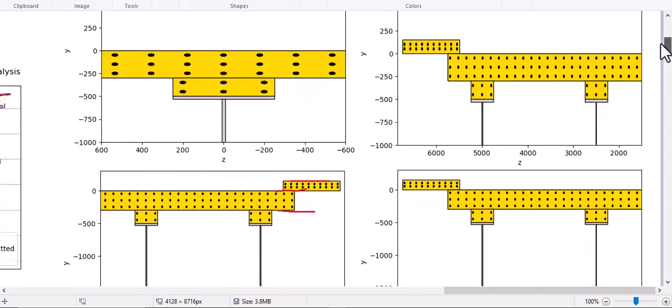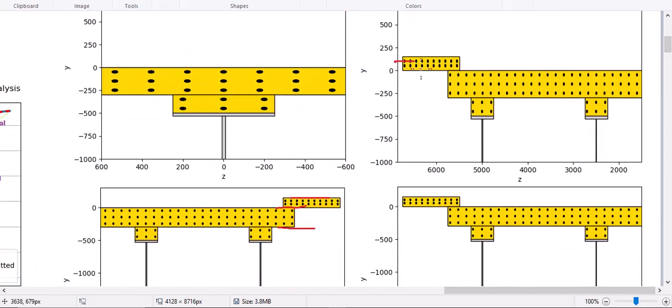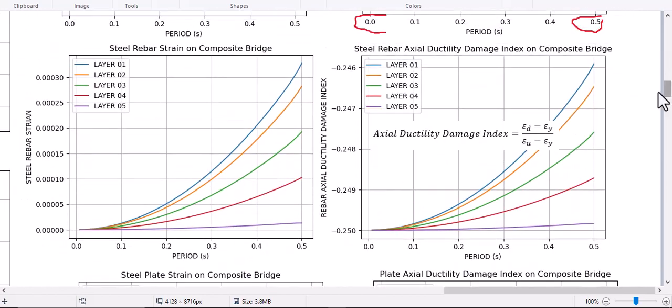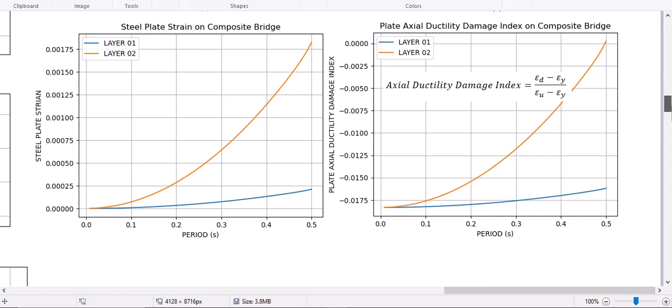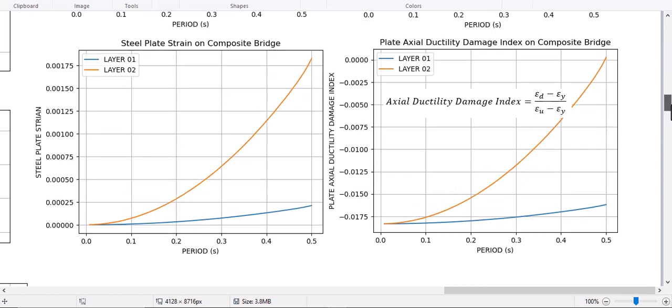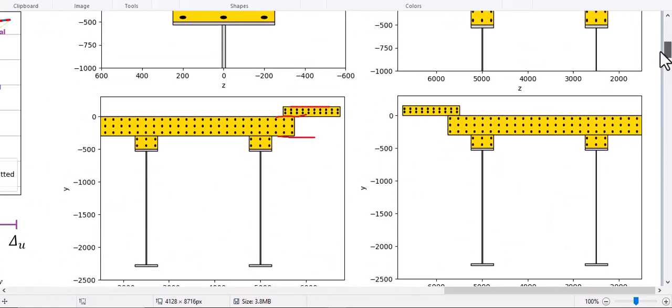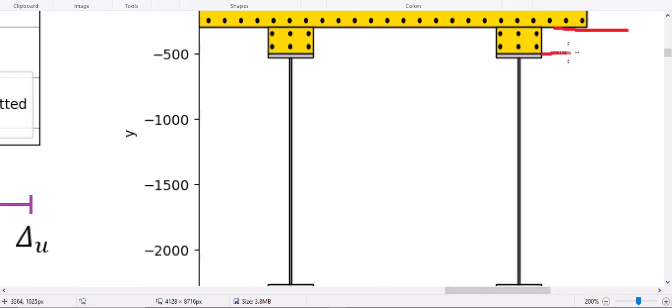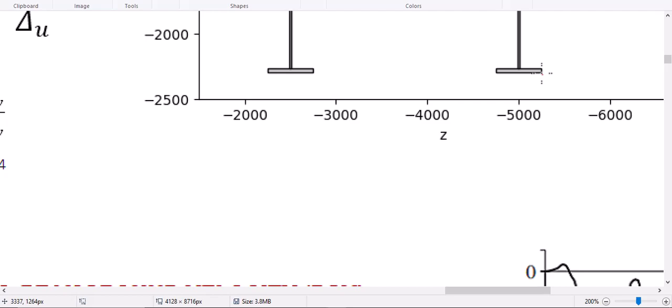ductility damage index of, as I told you, these fibers and also these fibers. We're going to see the outputted data for strain and also ductility damage index outputted data for different periods, and also steel plate strain for this fiber and also this fiber.